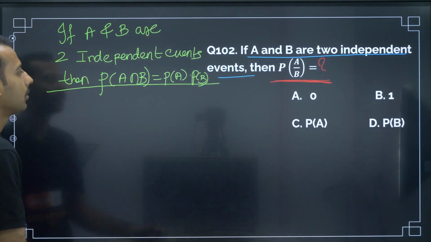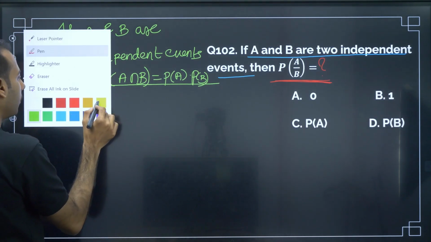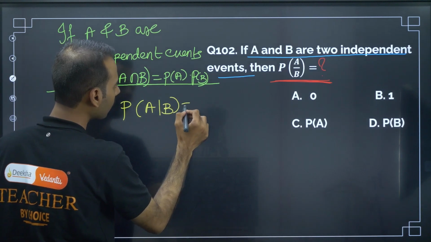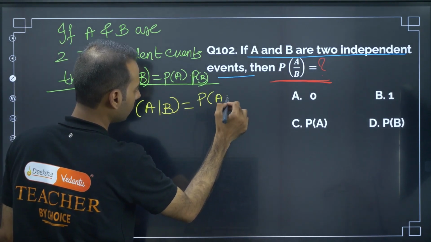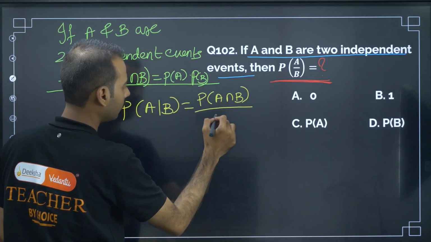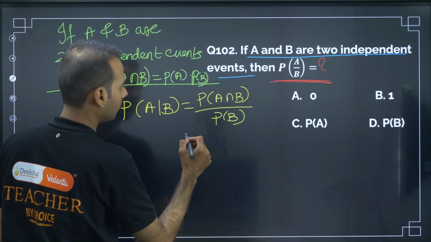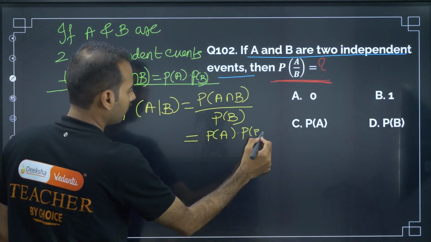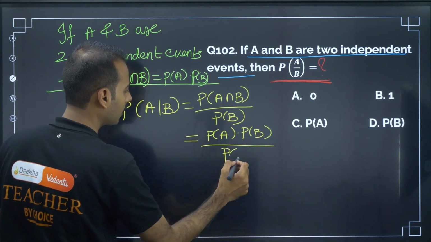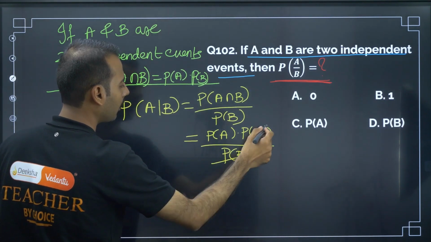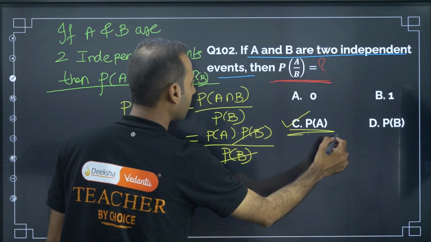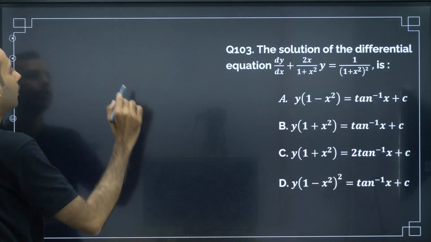this is the synopsis. So coming back to the problem, A given B, just substituting, P of B and P of B gets cancelled, so we are left with P of A. So A is the answer. Moving on to next question.